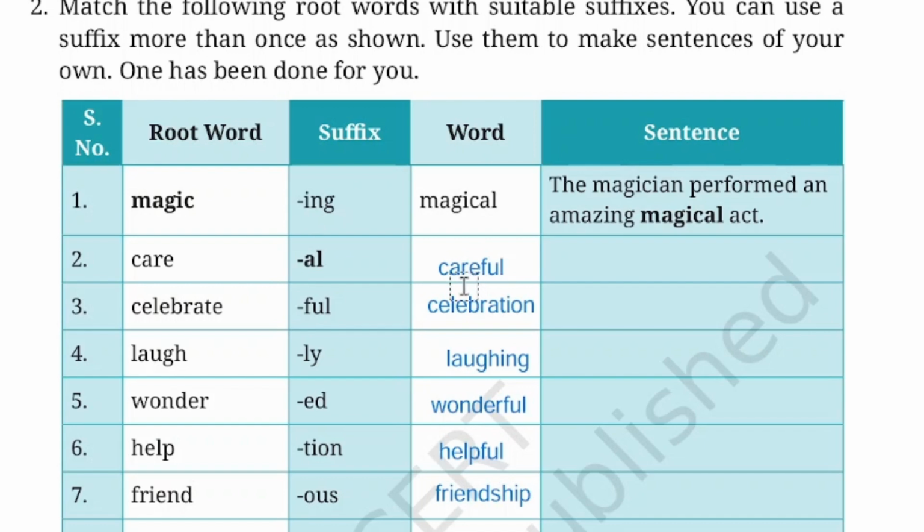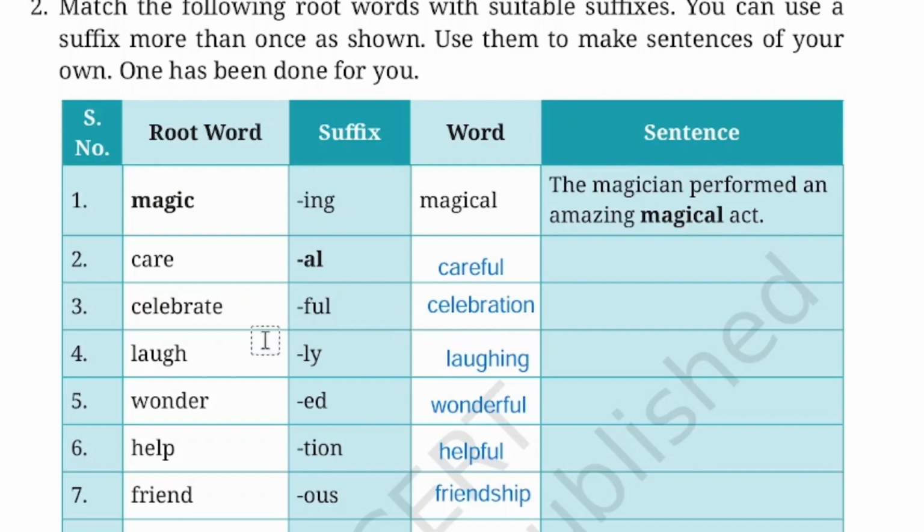I was careful while I was handling the glass. So this type of sentence you can make your own sentences. Next is celebrate. Celebrate plus ION, celebration. So sentence we can say, the family gathered for a grand celebration on their grandchild's birthday.